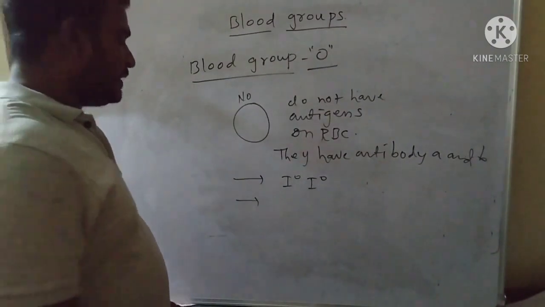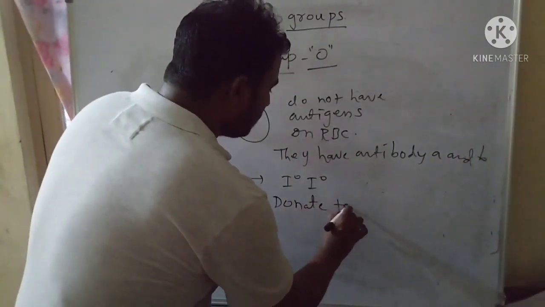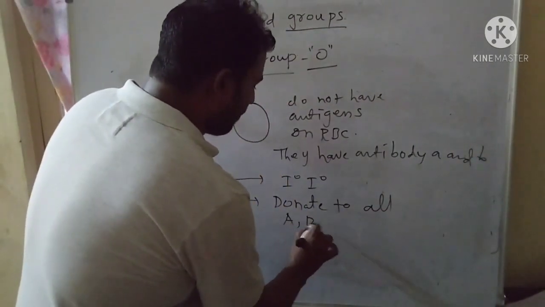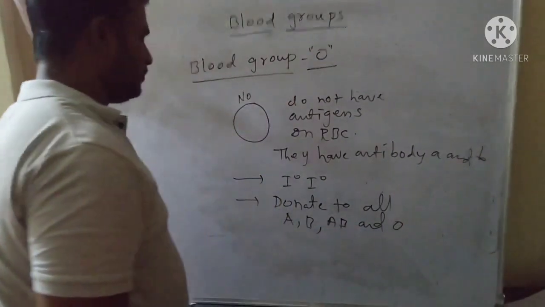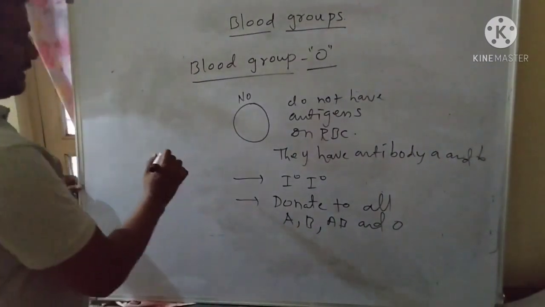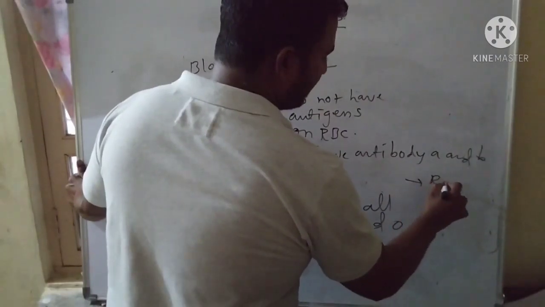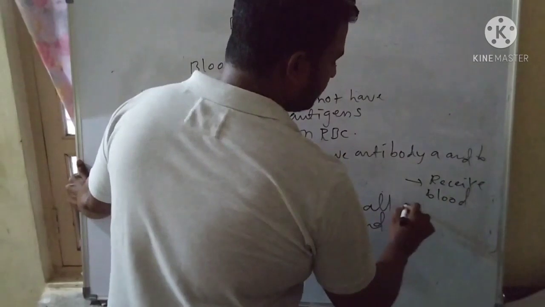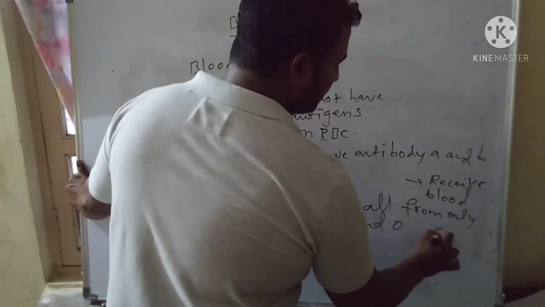Persons with O blood group can donate blood to all, that means A, B, AB and O. But the persons with blood group O can receive blood from only the same blood group, that is O.